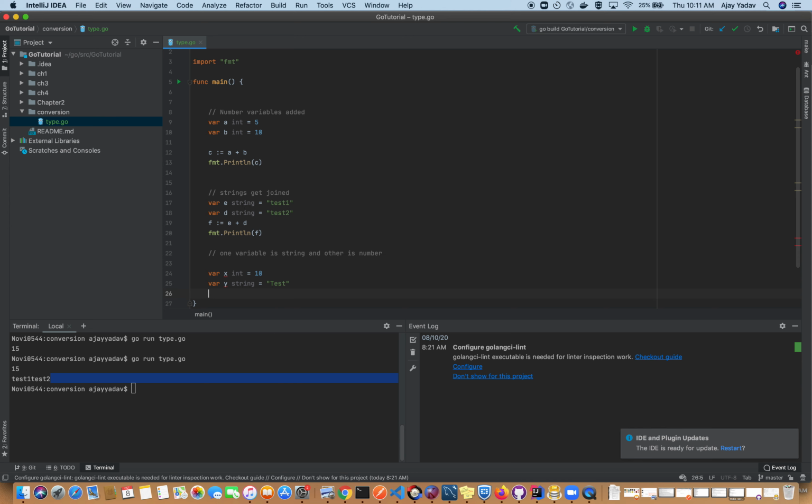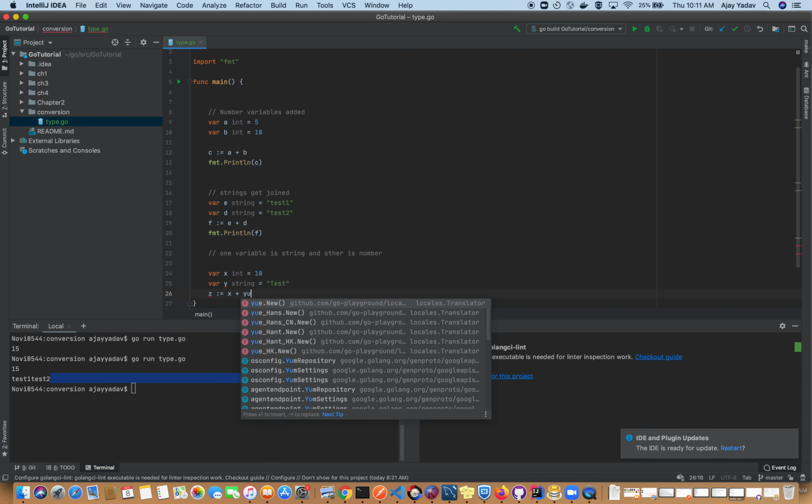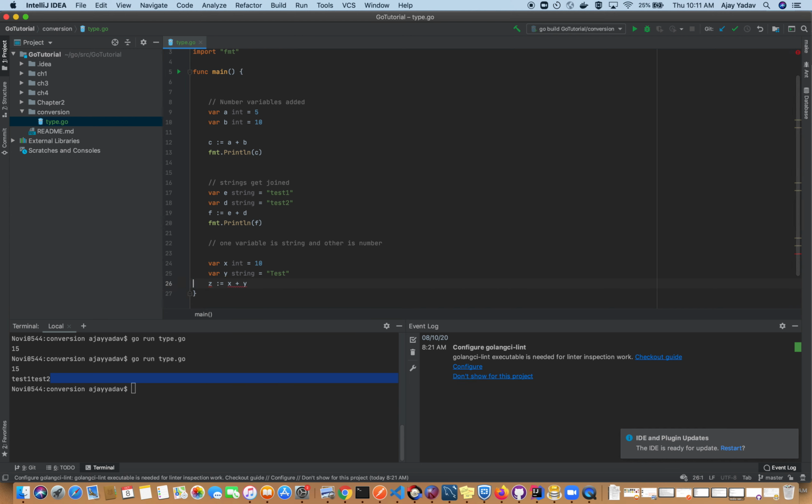Now here is another variable, x plus y. The compiler is giving an error when the types are different. It is saying mismatched types int and string. So you cannot perform an operator on two variables of different types, that is what it is saying.